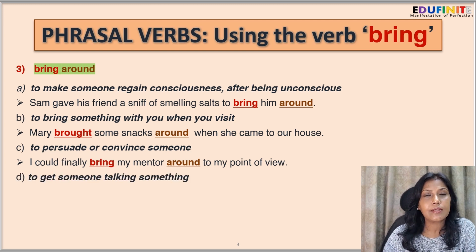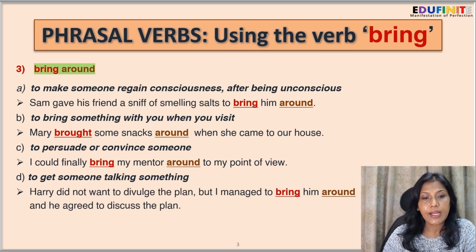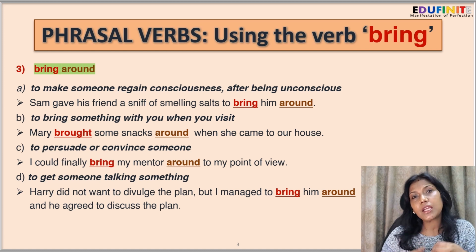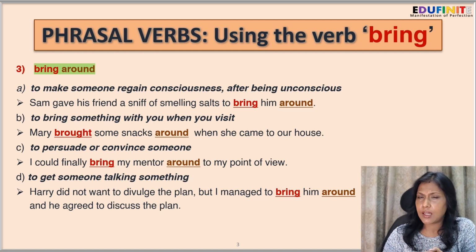Next, to get someone talking something. So the sentence, Harry did not want to divulge the plan, but I managed to bring him around and he agreed to discuss the plan. So initially, Harry was reluctant. He did not want to divulge the plan, but I convinced him, I talked to him and he was convinced. So then he decided to discuss the plan with him.